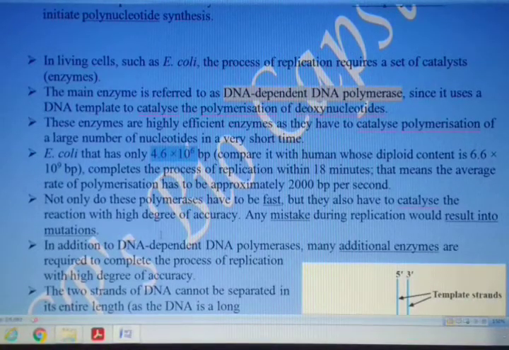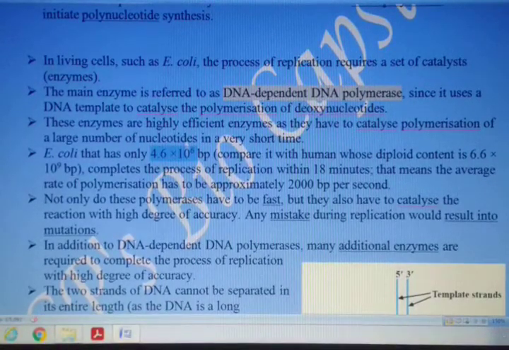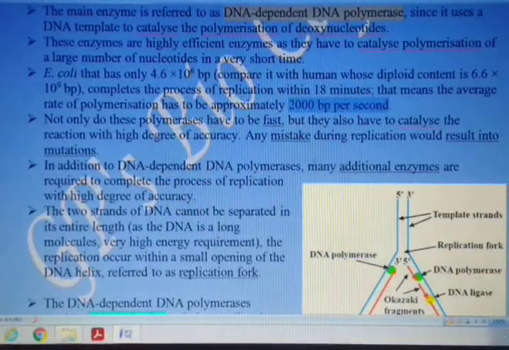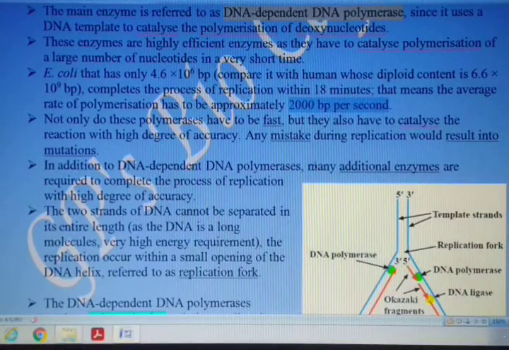That means, on average, the rate of polymerization will be approximately 2000 base pairs per second. Every second 2000 base pairs are being polymerized in the new strand of the DNA chain, that is the complementary chain.